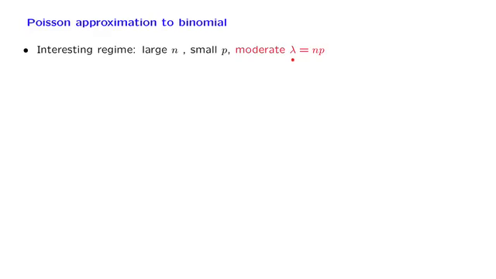And one can think of other situations where this regime might arise. The one particular situation that will be very interesting for us is going to be when we try to take a continuous time approximation of the Bernoulli process by dividing time into very small slots so that we have many slots but a small probability of success during each one of those slots.